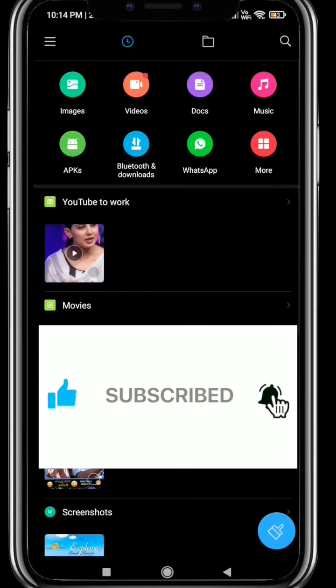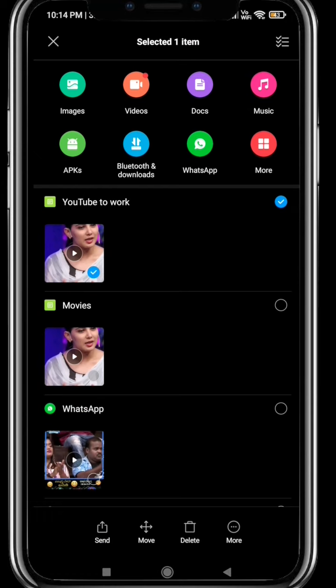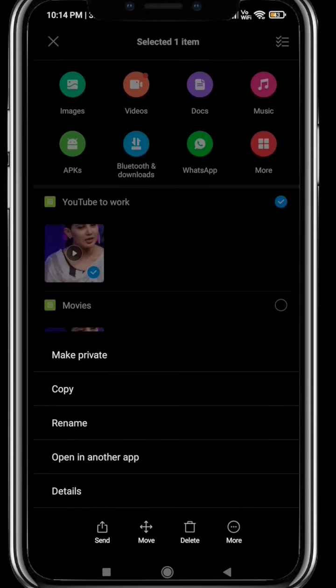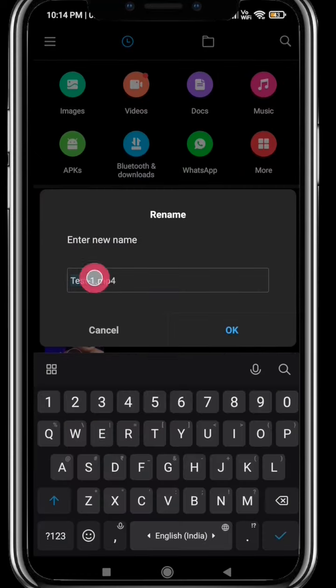I'm going to convert this into an audio file. So let me just go ahead, rename this. Okay, so this is test 1, so let me rename it as test 2, and then I'm going to convert the mp4 into mp3. So basically mp4, you guys know, is a video file, and I'm going to convert this into mp3. So I'm going to save it here.